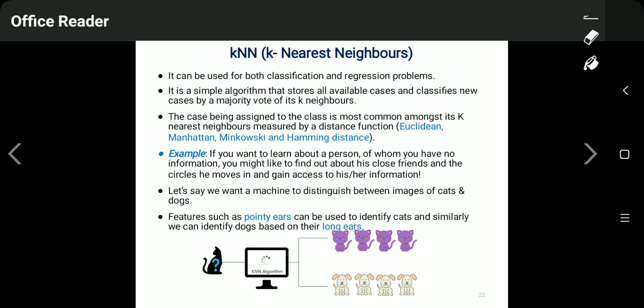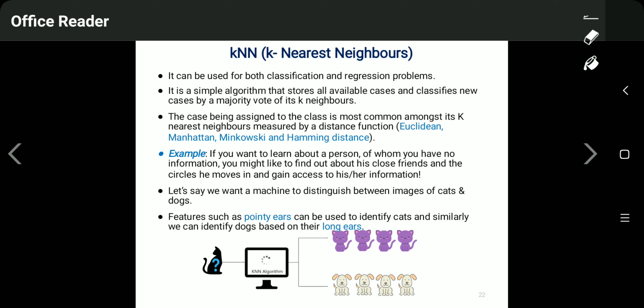Suppose he has 20 close friends, so we will try to meet them and ask how that person is. If the majority of the close friends tell you that he is a good person, then you will say that he is a good person.